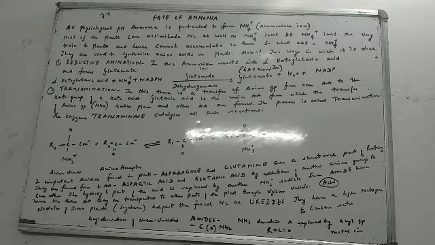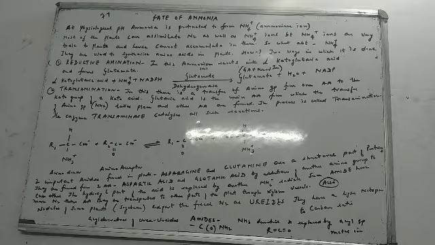Why are we studying these amides? Why are these amides important? These amides are actually derivatives of ammonia. How were they made from ammonia? One hydrogen atom of the ammonia was replaced by an acyl group. Acyl means I am talking about the C double bond O here. And then we get what we call amides.